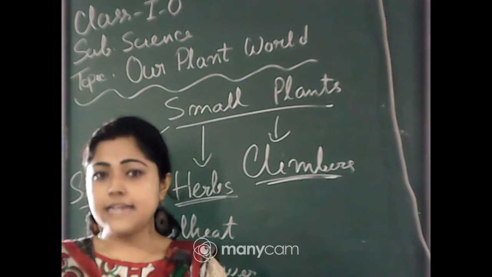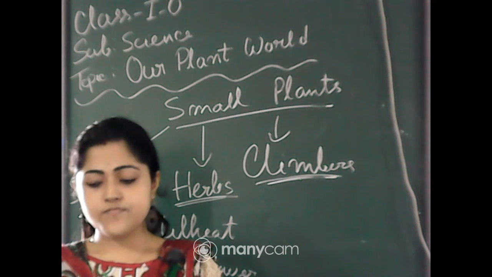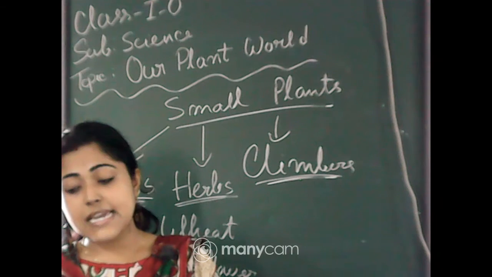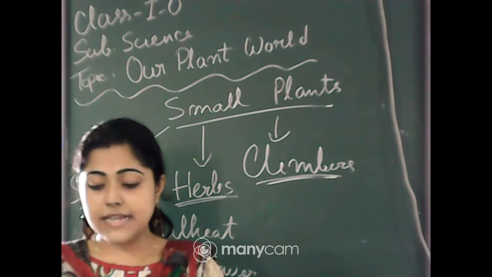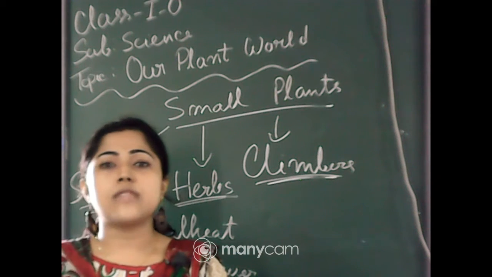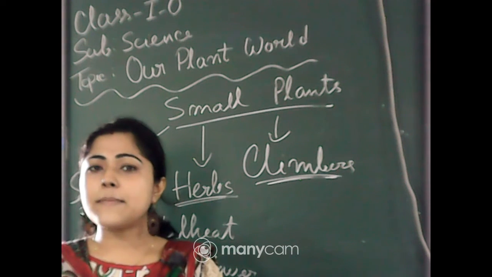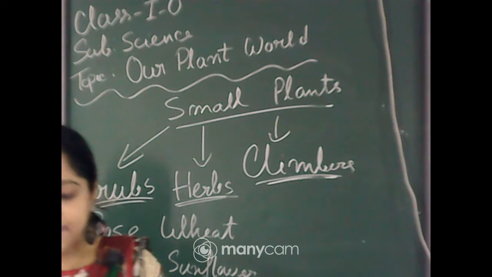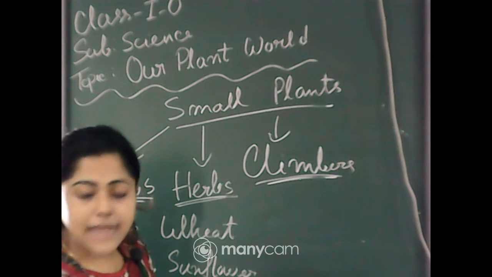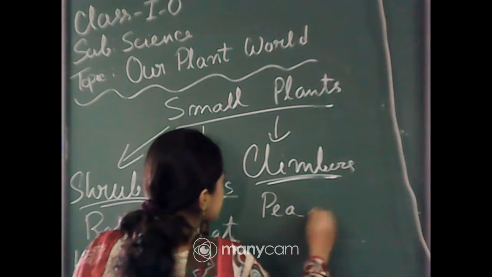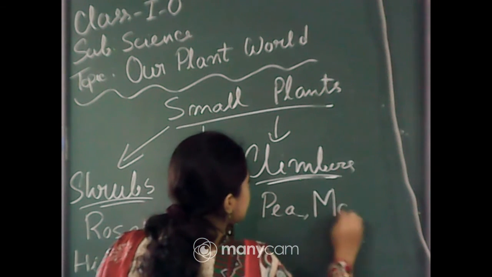They need the support of a wall, of a stick, or other trees, other plants to climb up. So that's why we call them climbers. You have to remember this, okay? And the examples are pea tree and money plant tree.